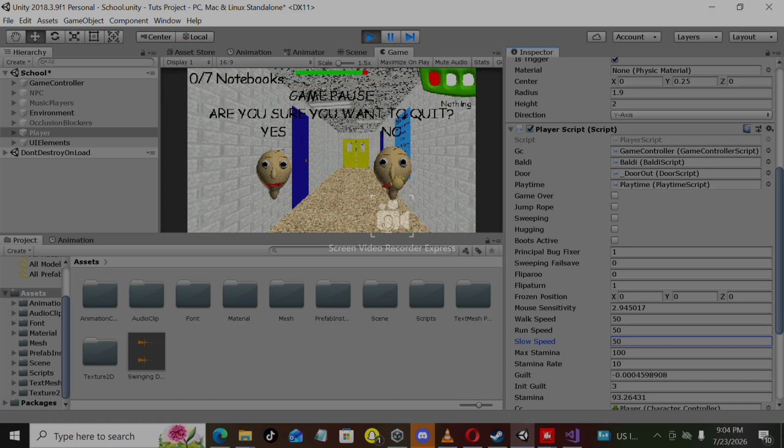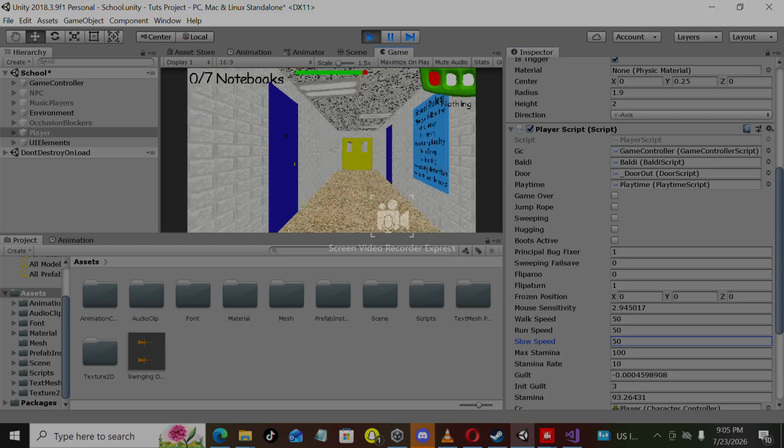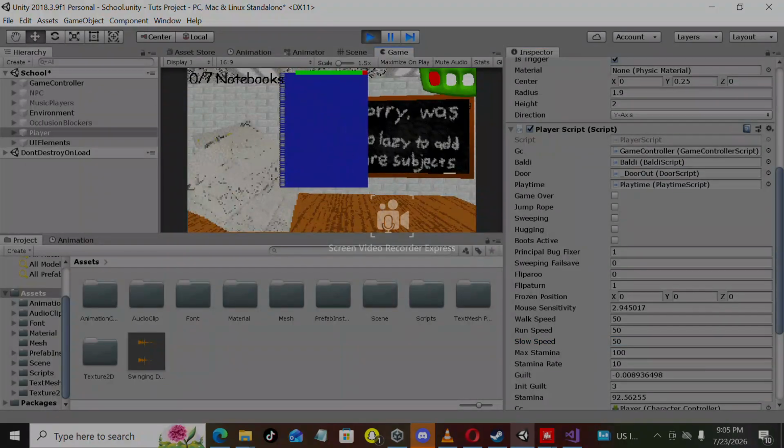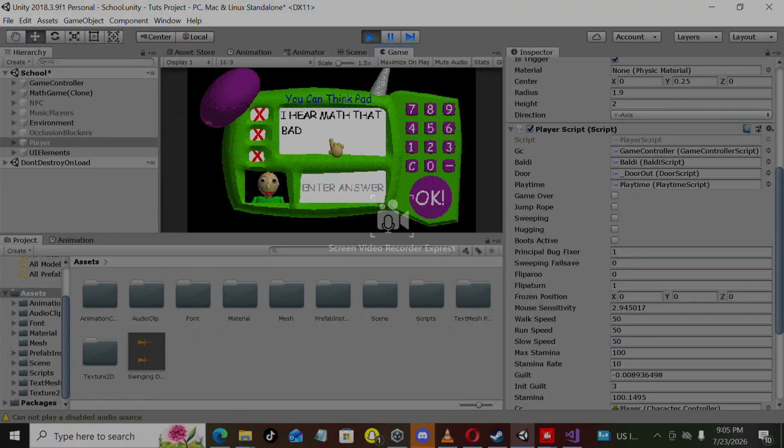Don't actually do it if you're not playing in the editor, just if you're on editor play. Collect all the books, just do all the time.